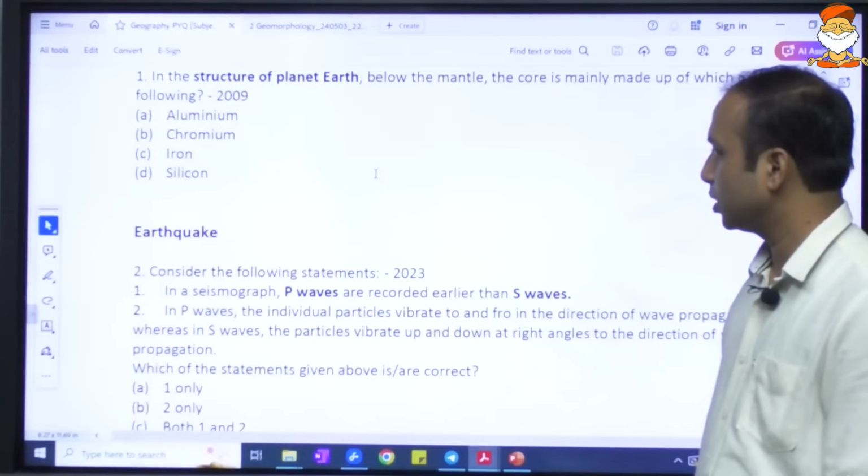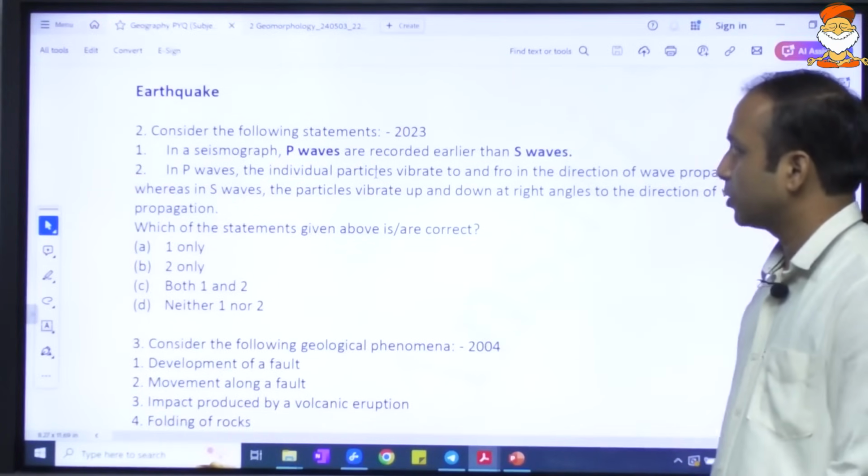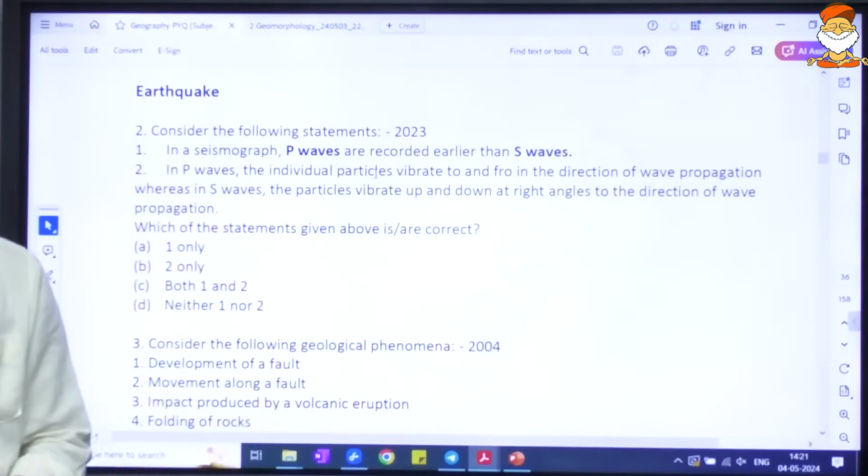With respect to earthquakes, the question is: consider the following statements. Here the question is very important, and very useful also. You may try and attempt this question.